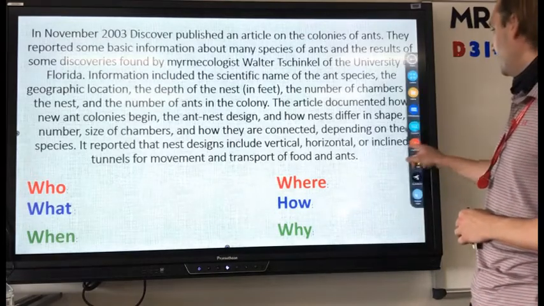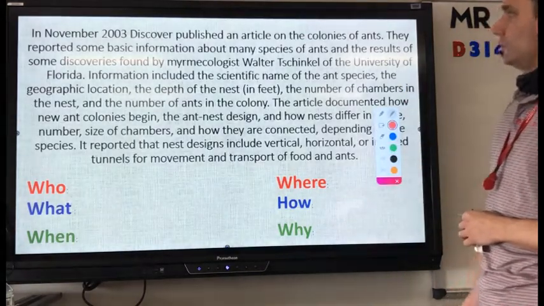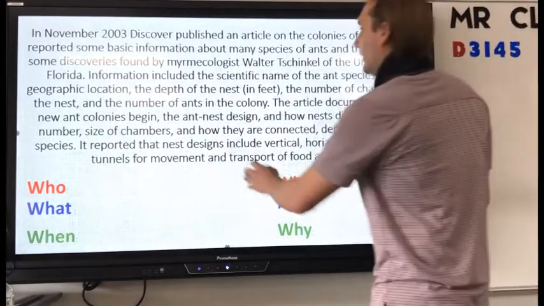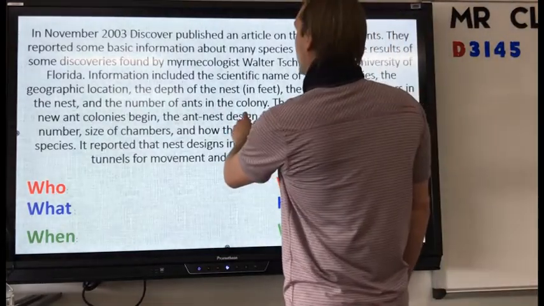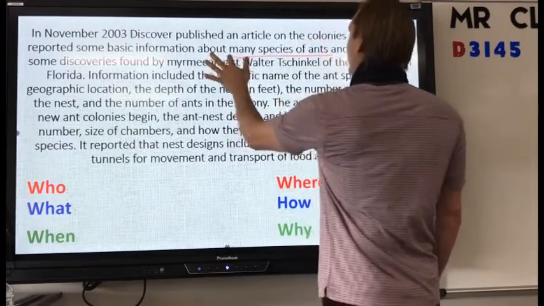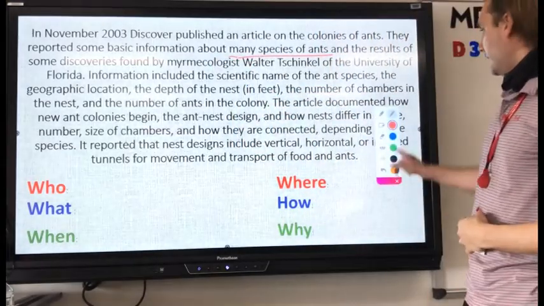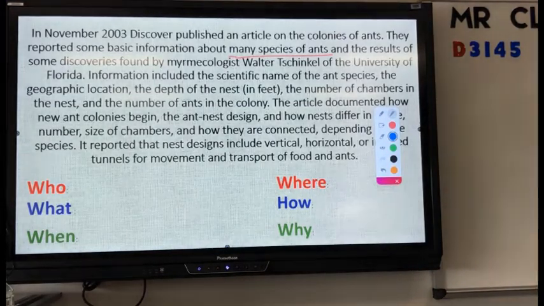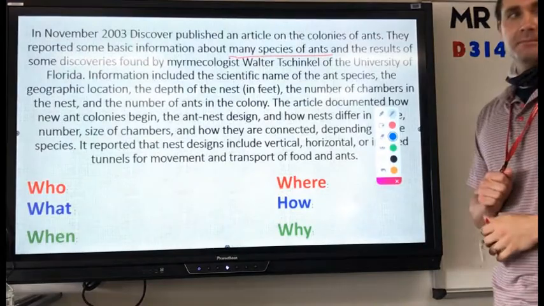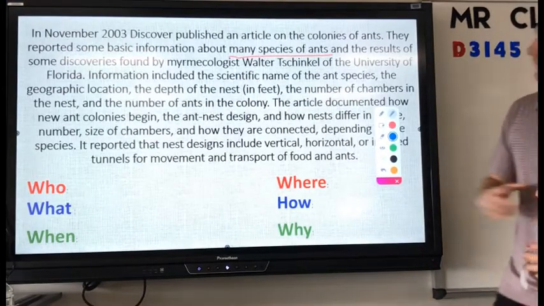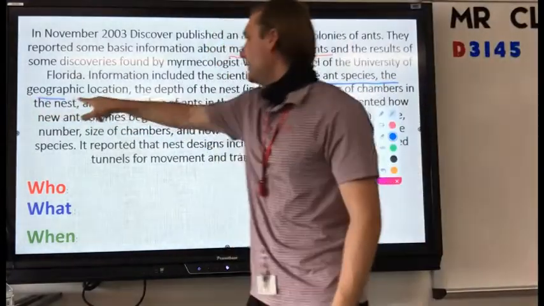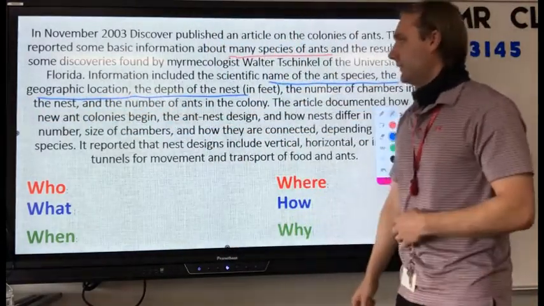All right, so let's figure out what is our who. Who are we doing this experiment on? Colonies of ants. Yeah, we'll just say many species of ants. What are we looking at? What information are we looking at? The ant species, geographic location. Very good. The name of the ant species, the geographic location, and the depth of the nest in feet.